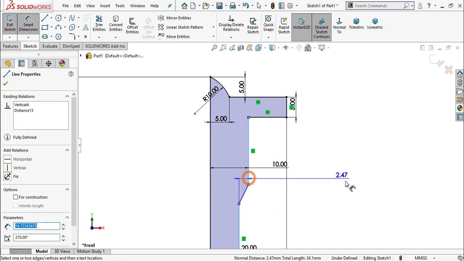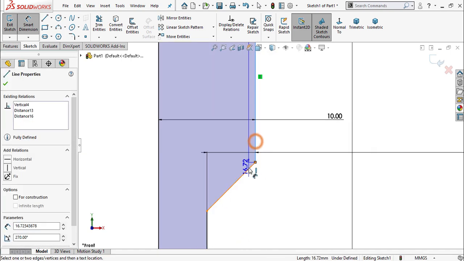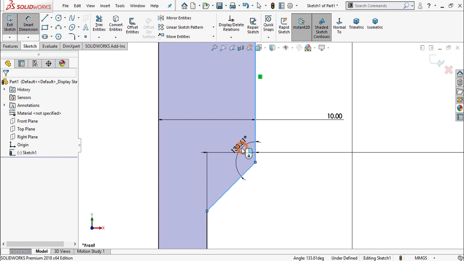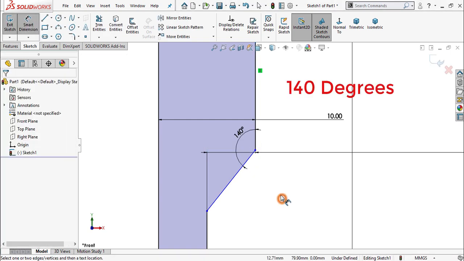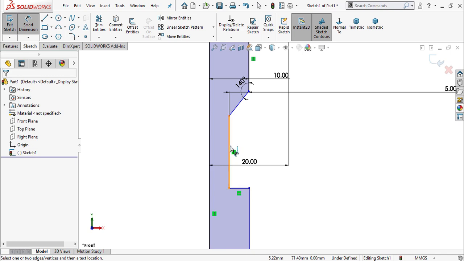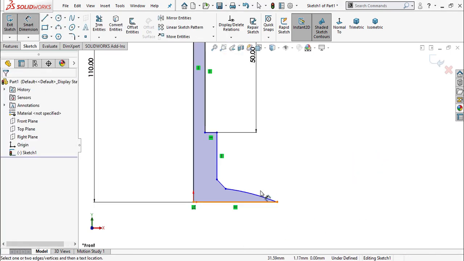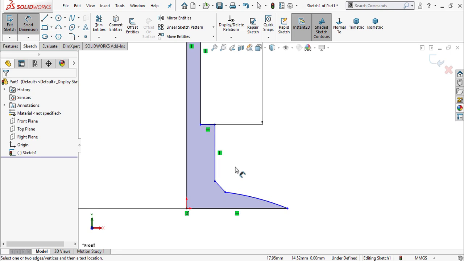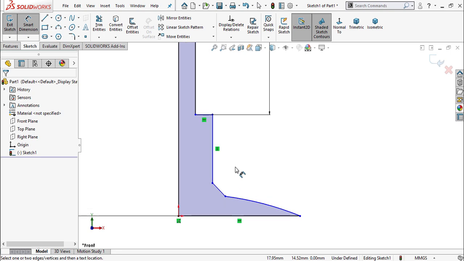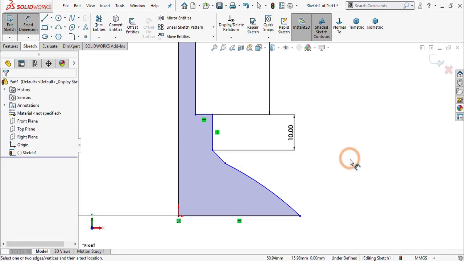This distance is 5 mm. Assign the angle here, 140 mm. This length is 50 mm. 10 mm.